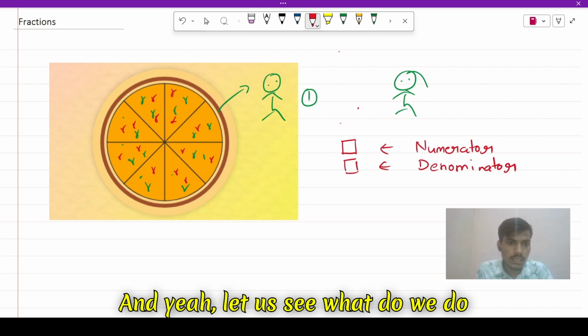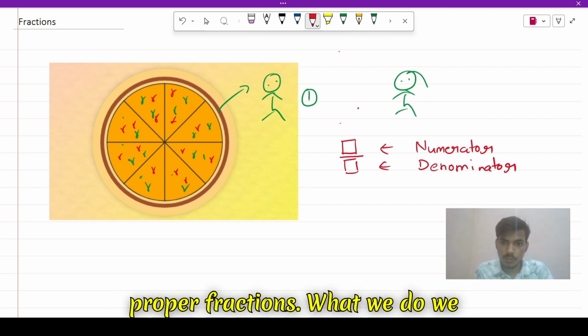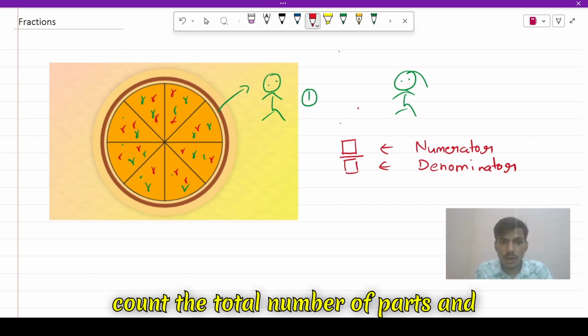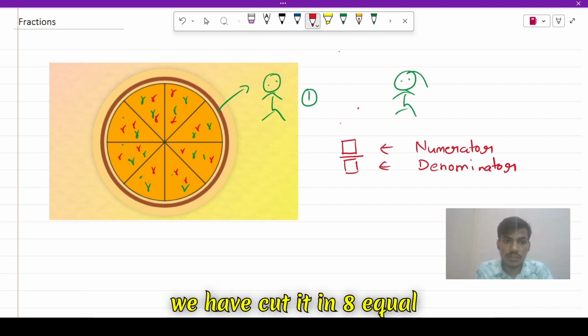Let's see what we do while writing fractions. In proper fractions, we count the total number of parts, and this is one whole. In this whole, we have cut it into eight equal parts.